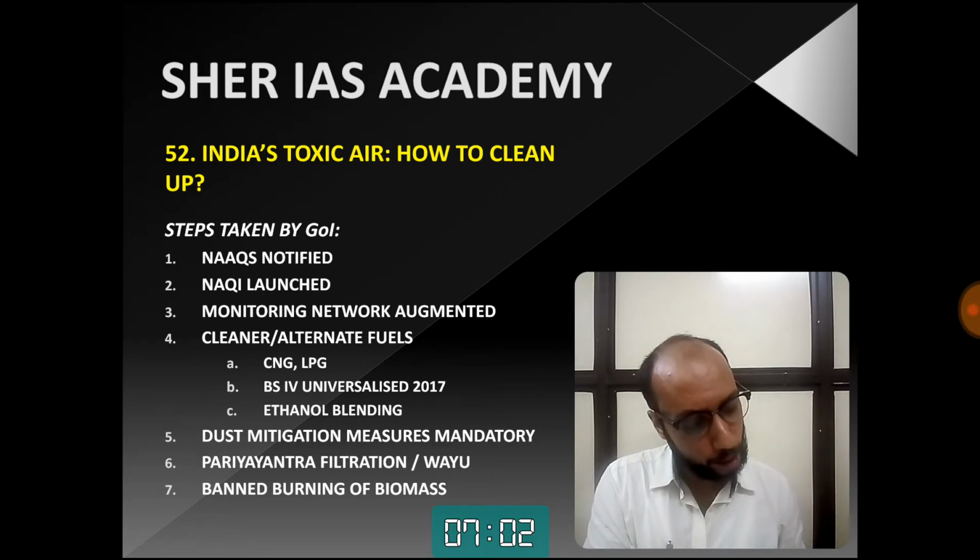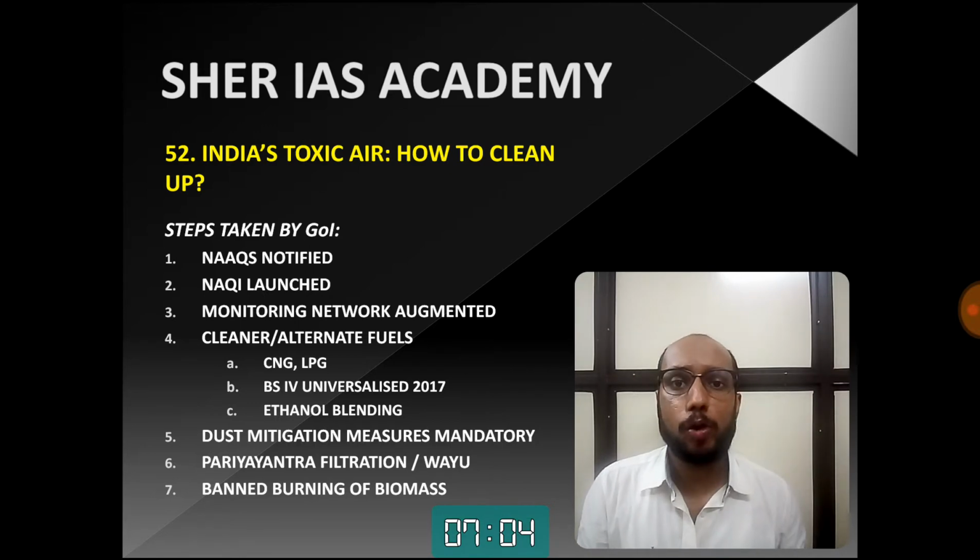The full form is Wind Augmentation and Air Purifying unit. What we can see is that even in my city, in Thane, in Mumbai, I can see air filters have been installed. I don't know how well they work, but air filters have been installed along pavements which suck in dirty air and throw out pure air.